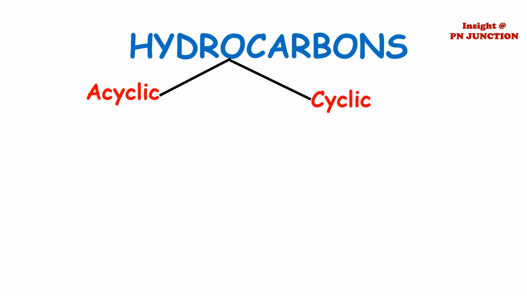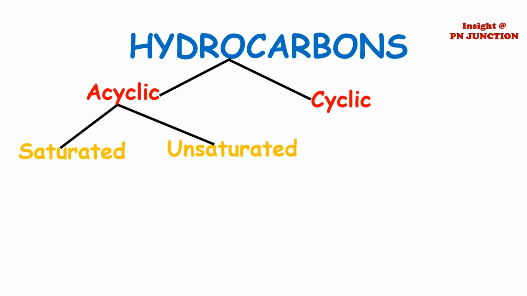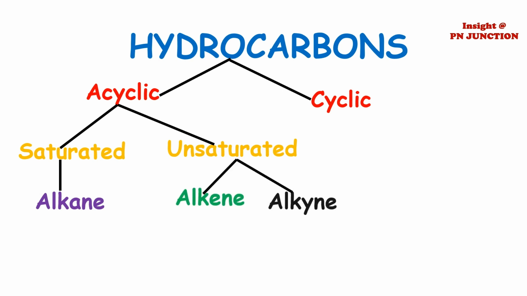Acyclic or open chain hydrocarbons, or aliphatic hydrocarbons, are called so because they contain an open chain of carbon atoms. They are further classified into two types based on presence of single or multiple carbon-carbon bonds, called saturated and unsaturated respectively. Alkanes come under the category of saturated hydrocarbons, while alkenes and alkynes fall under the category of unsaturated hydrocarbons. This classification is primarily based on the type of carbon bond present in their molecules.